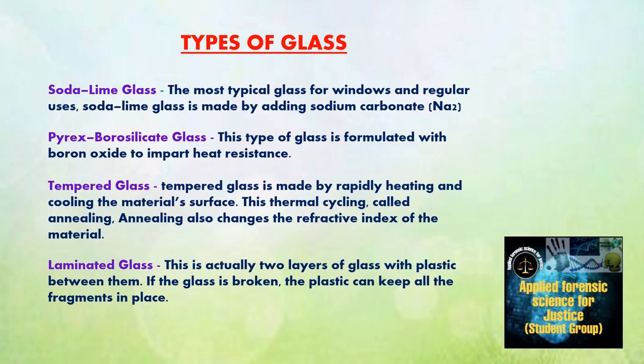Then fourth is laminated glass. This is actually two layers of glass with plastic between them. If the glass is broken, the plastic can keep all the fragments in place. Laminated glass is also used in areas requiring resistant construction, curtain walls, and windows.